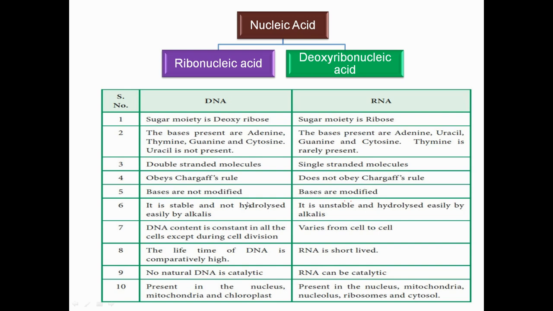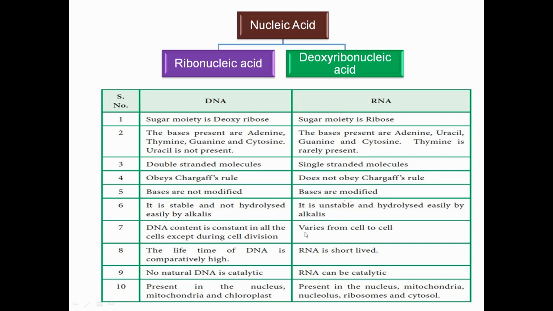In DNA, bases are not modified, but in case of RNA, the nitrogenous bases are modified. DNA is completely stable and less reactive and not hydrolyzed easily by any of the alkalis. But RNA is unstable, hydrolyzed easily by the alkalis. DNA content is constant in all of the cells except during cell division, as you know, it becomes double in number.